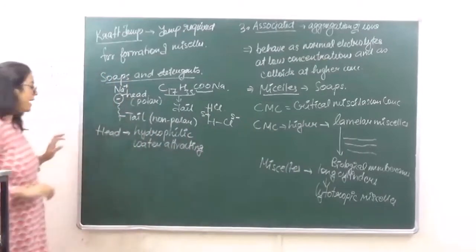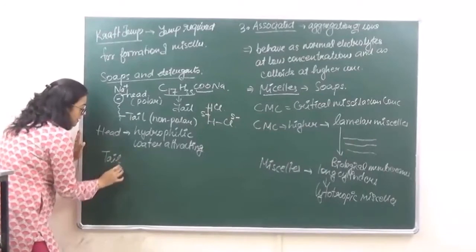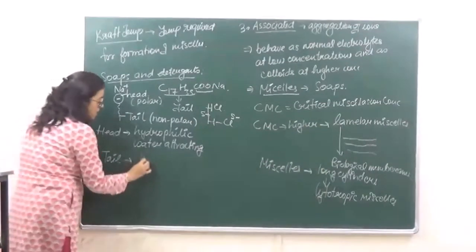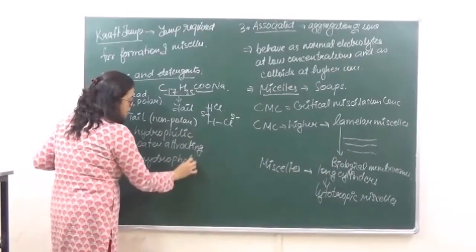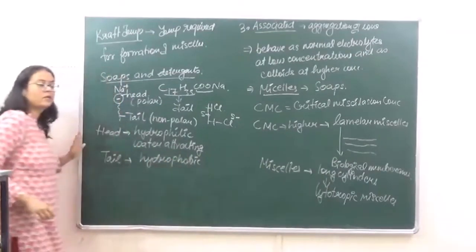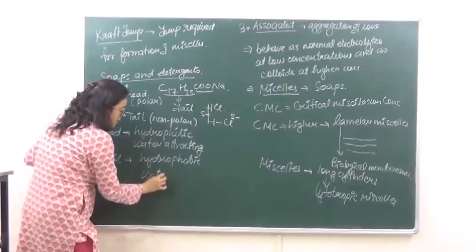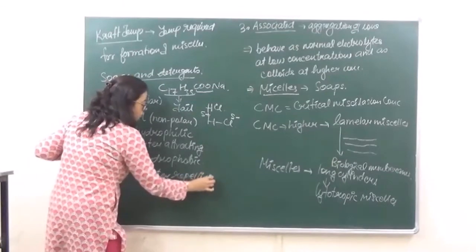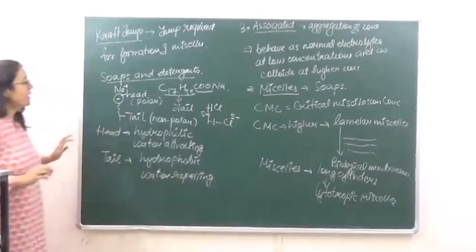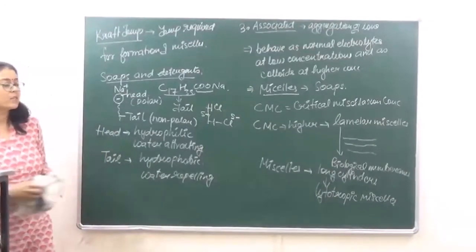And the tail, because it is non-polar, is said to be hydrophobic in nature, that is, water repelling or water hating. Now with the help of this structure, we can explain very well the cleansing action of soap.